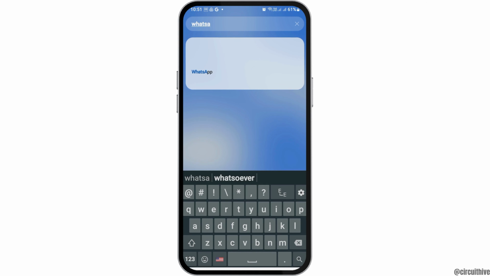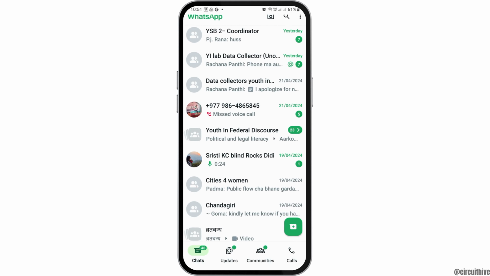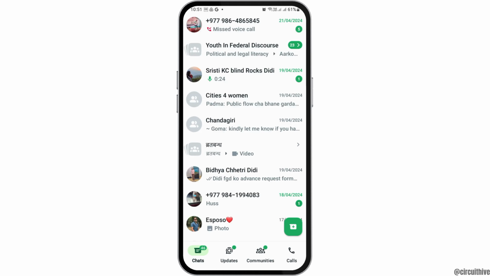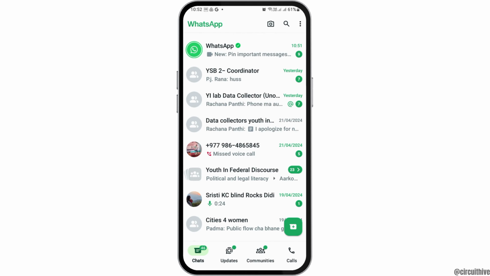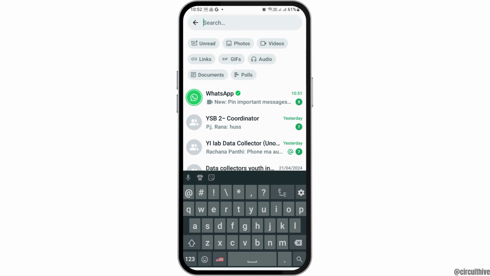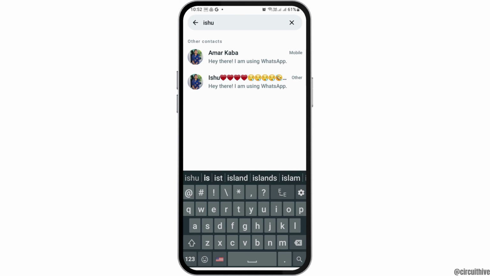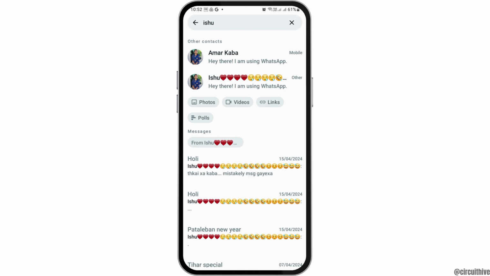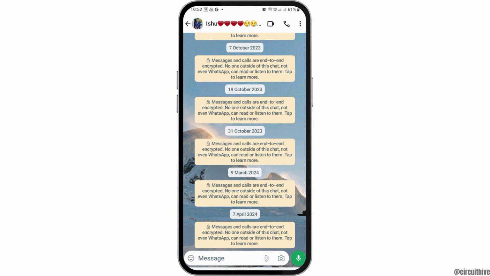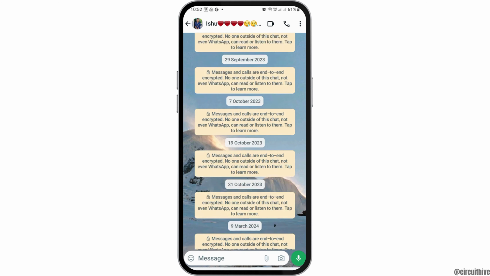After you tap on WhatsApp like this, now you can see an interface like this here. After you see an interface like this, now you have to go to the next option. That is, now you have to tap on the very person to whom you would like to send the message. For this, you can go to the search icon as well and then search the very person to whom you would like to send the message. Now, after you find the very person, you have to tap on the person like this. And after you tap on the person like this, now you can see an interface here.